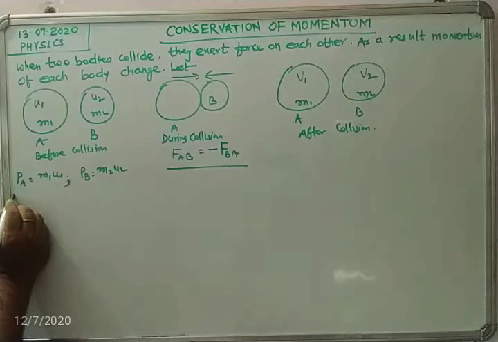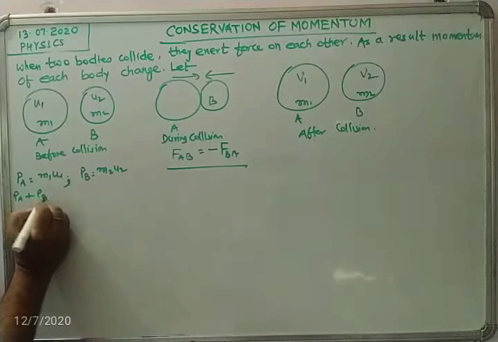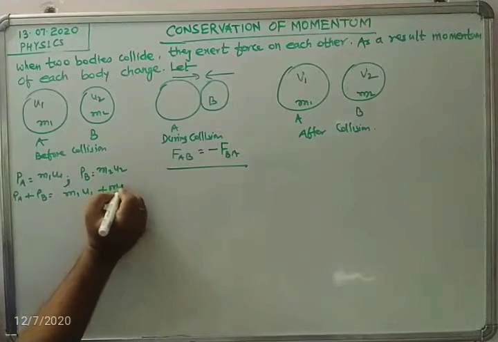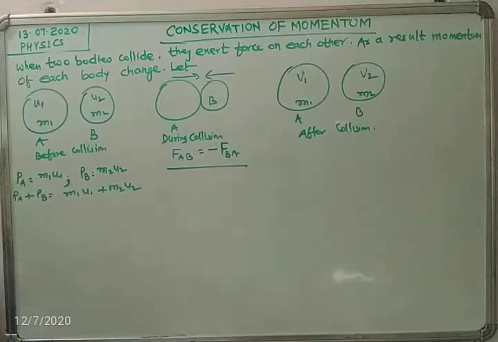Total momentum PA plus PB equals m1 u1 plus m2 u2.